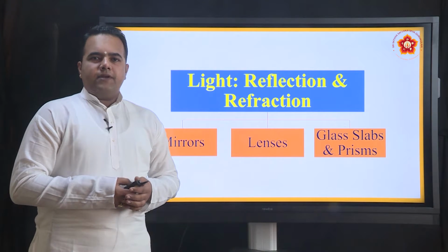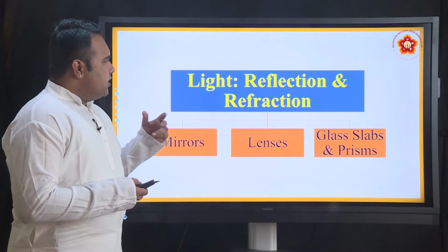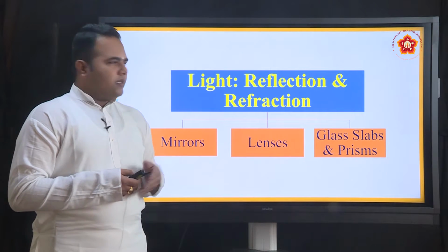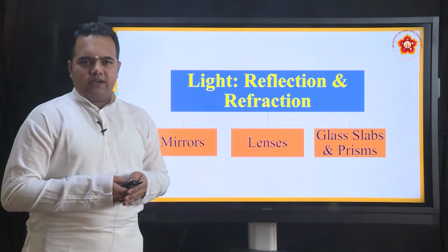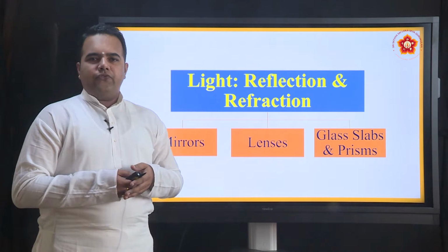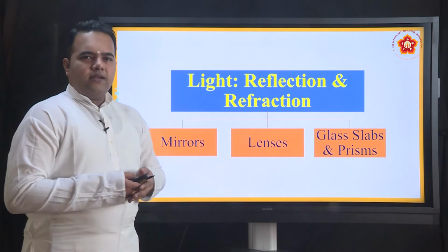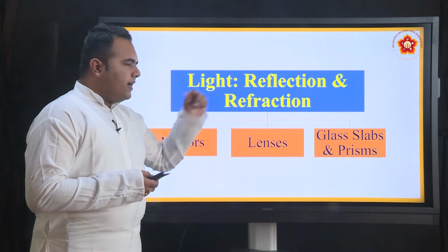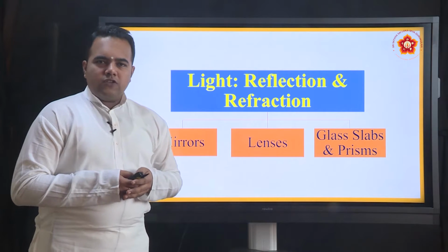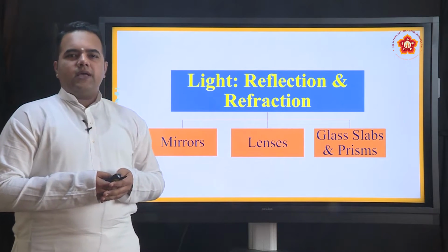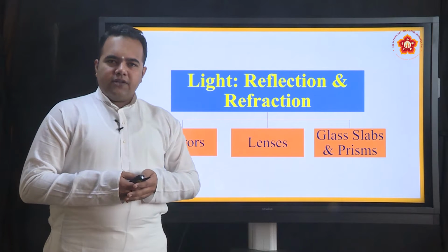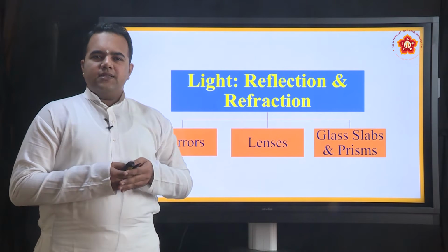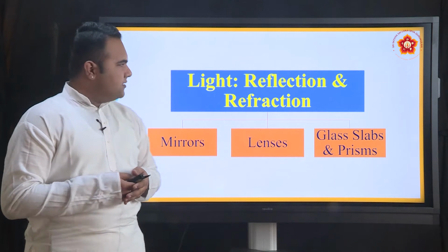In this particular chapter, we will be discussing two basic principles, reflection and refraction of light. Though light exhibits many phenomena, at your level we will be discussing two main basic properties of light, that is reflection of light and refraction of light. And you should also know there are various other phenomena exhibited by light like interference, diffraction, polarization, etc., which you will be discussing in your higher classes.